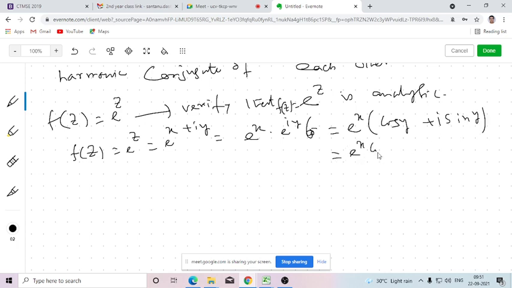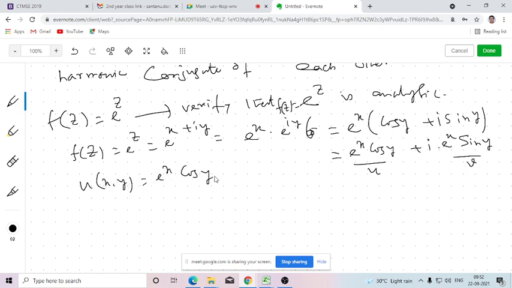So that is e^x cos y, that is our u, plus i e^x sin y, that is our v. So here u(x,y) is this, and v(x,y) is this.